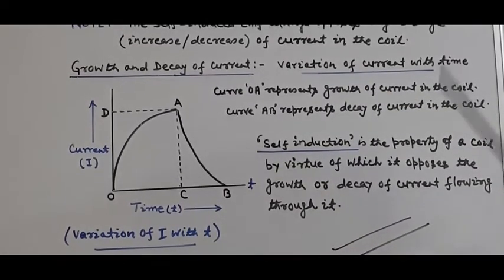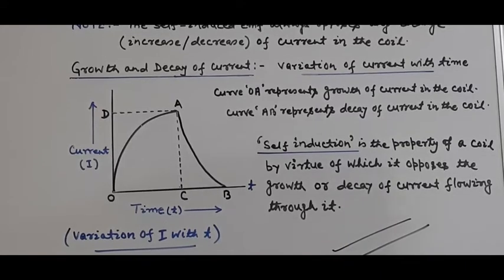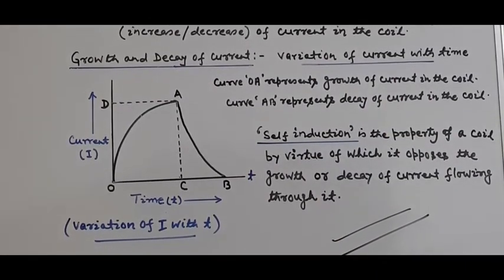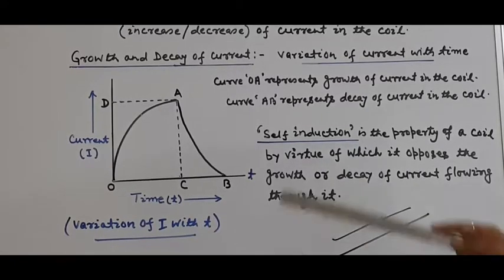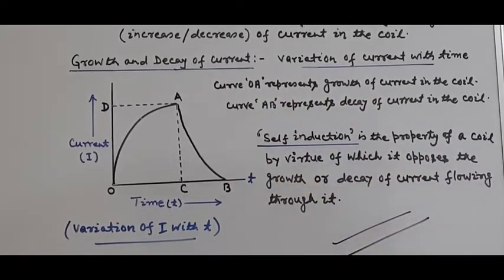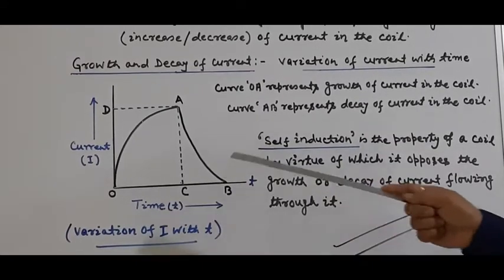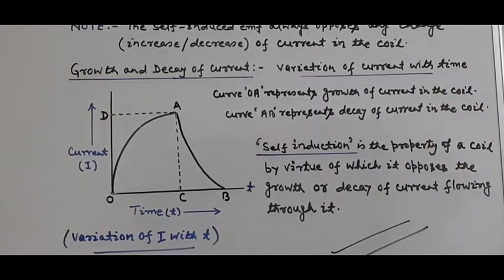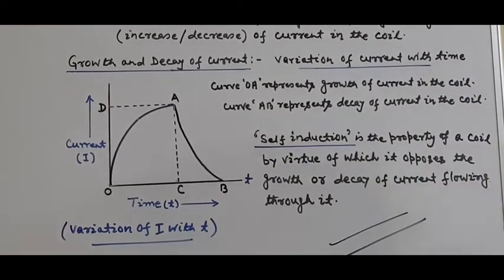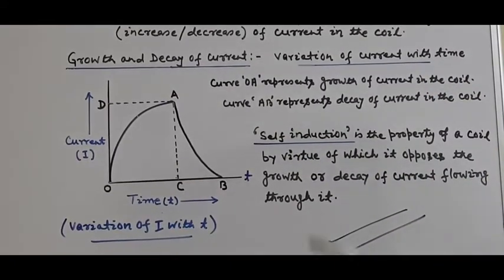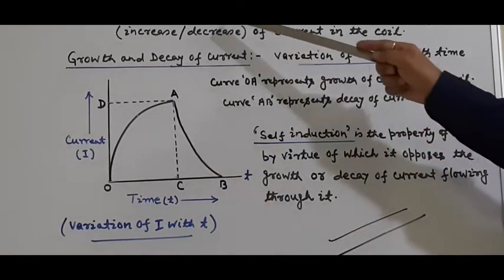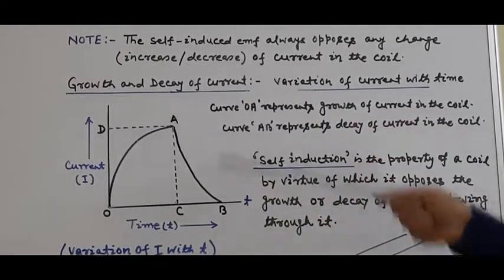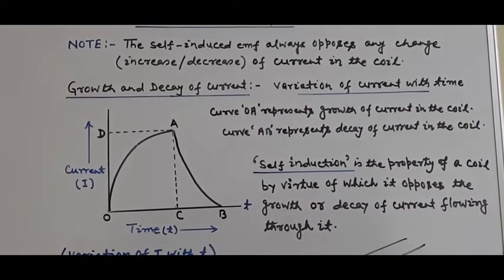Again, when the coil circuit is switched off, the induced EMF will oppose the decrease or decay of current in the coil, means the current does not become zero immediately, it will take some time CB to do so. That is, in both cases, in increasing the current or in decreasing the current, it is delayed because the induced EMF opposes the growth or decay of current.